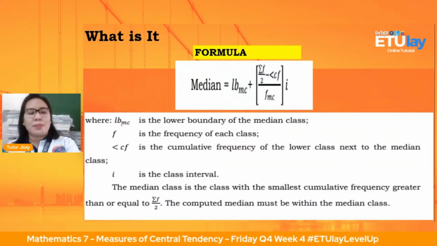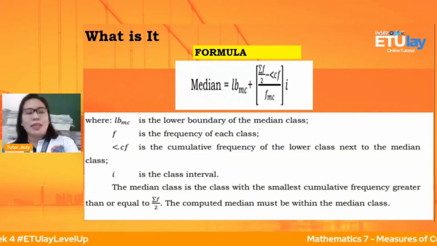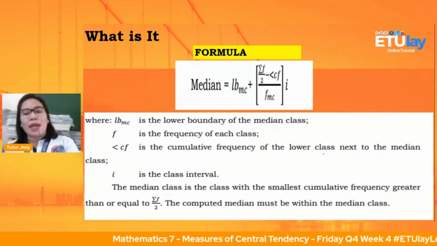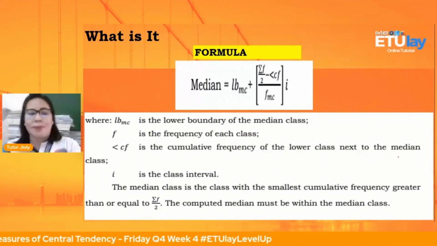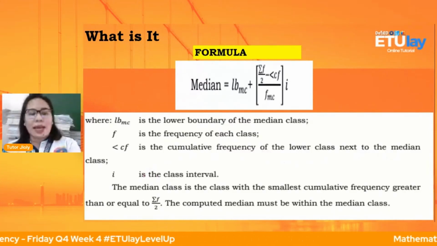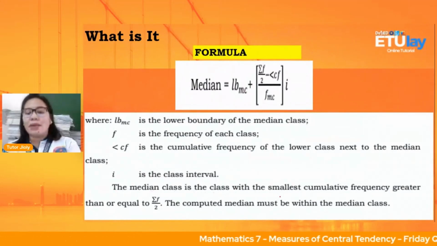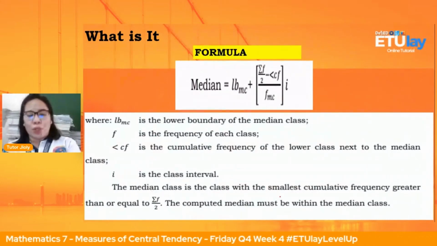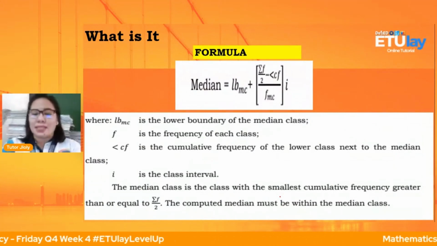Okay, ang ibig sabihin ng MC na to sa baba anak, that is median class. So F is the frequency of each class. Less than CF is the cumulative frequency of the lower class next to the median. Lower class, anak, ibig sabihin sa baba. So I is the class interval. The median class is the class with the smallest cumulative frequency greater than or equal to sum of F all over 2. The computed median must be within the median class.